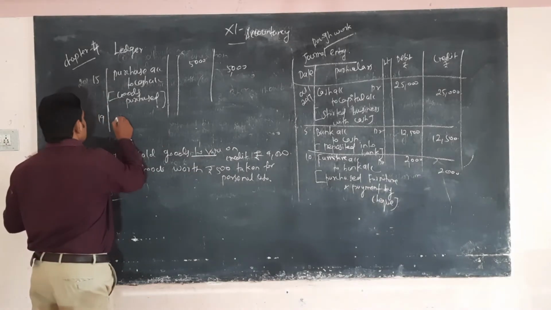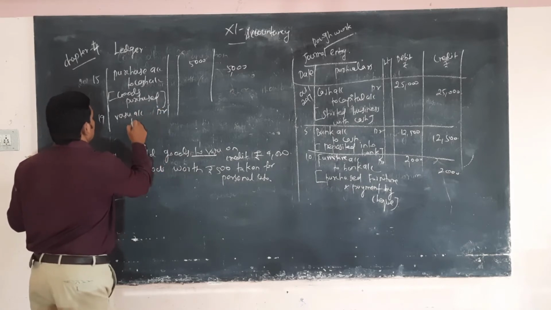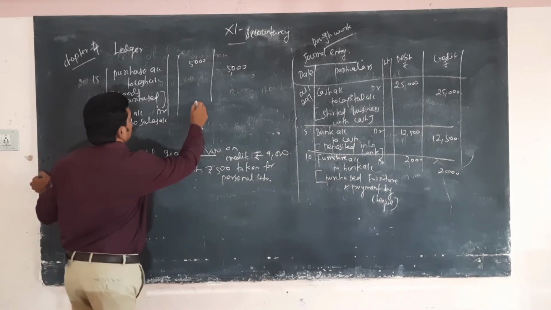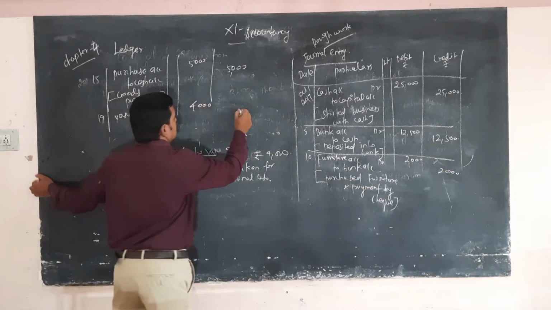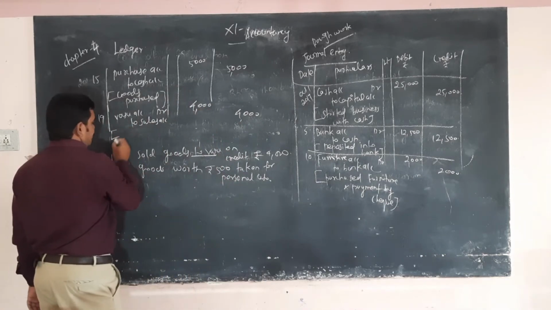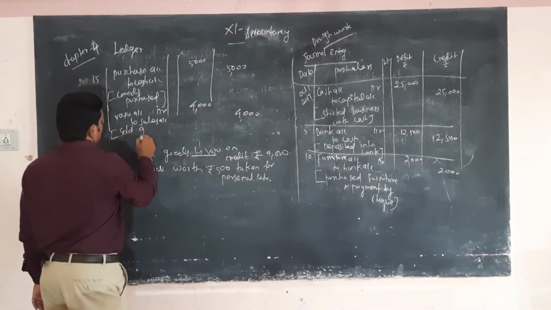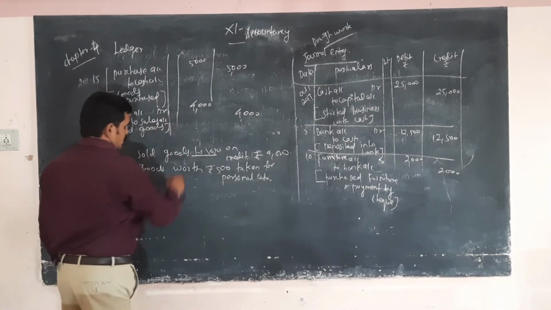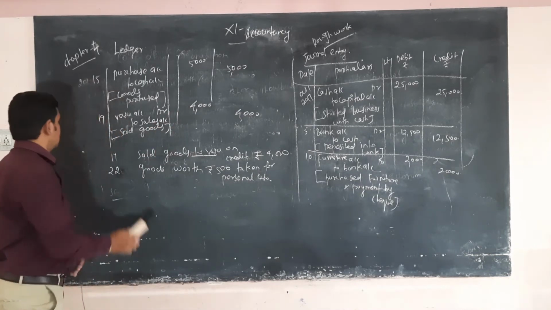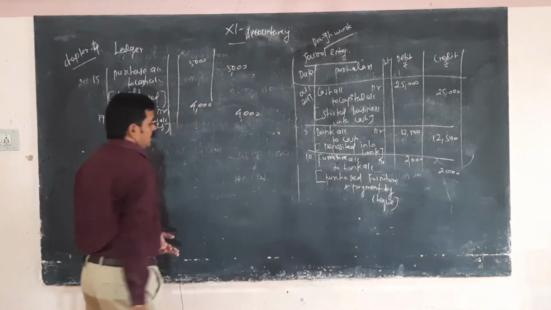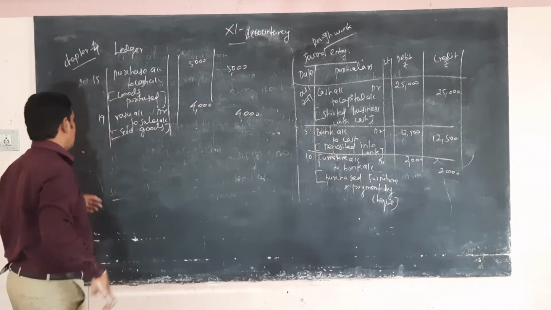Vasu account debtor to sales account, 4,000. Sold goods. Next, withdrawn for personal use. Goods withdrawn.